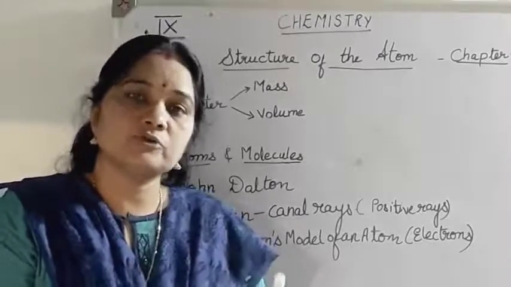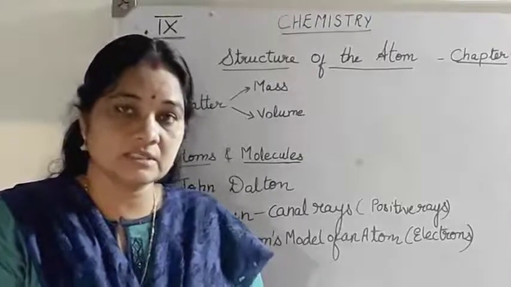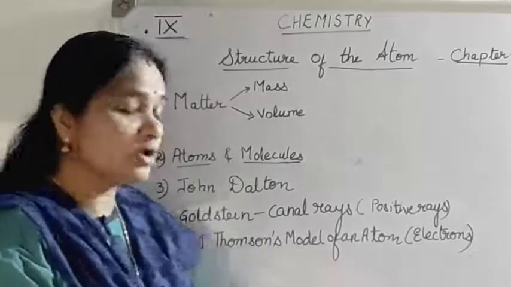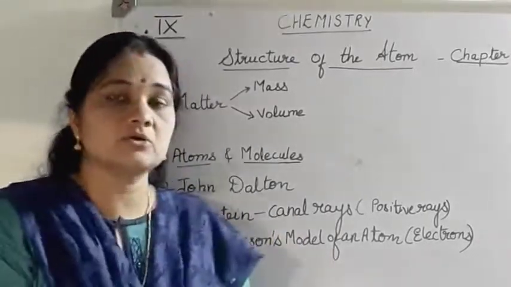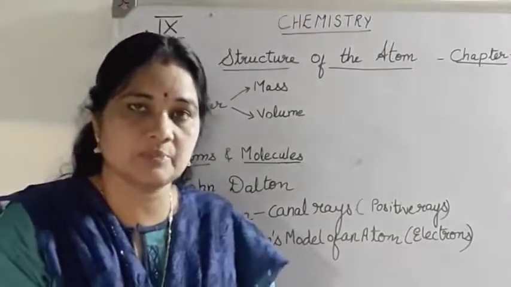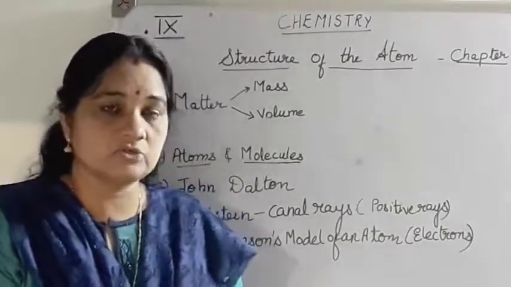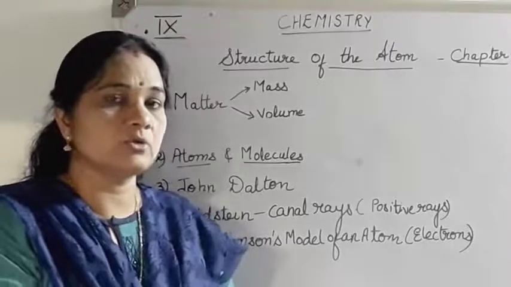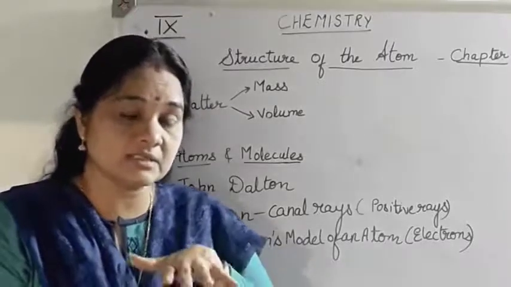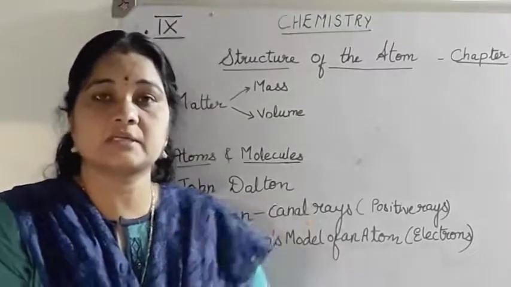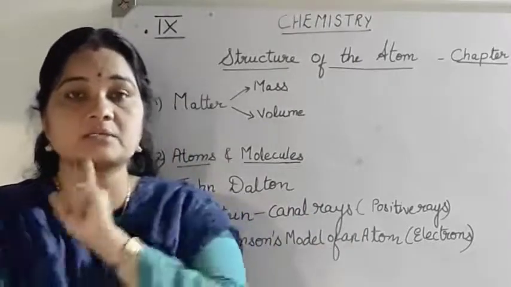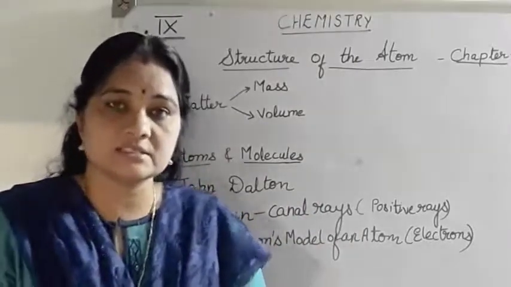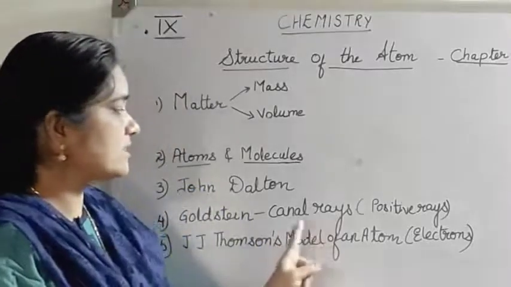Canal rays are nothing but positively charged rays. Electrons were discovered earlier by J.J. Thomson, and then Goldstein, while doing his experiment using a gas discharge tube, came to the conclusion that not only negatively charged particles are passing in a gas discharge tube, but at the same time positively charged particles are also passing through it, and he called them canal rays.